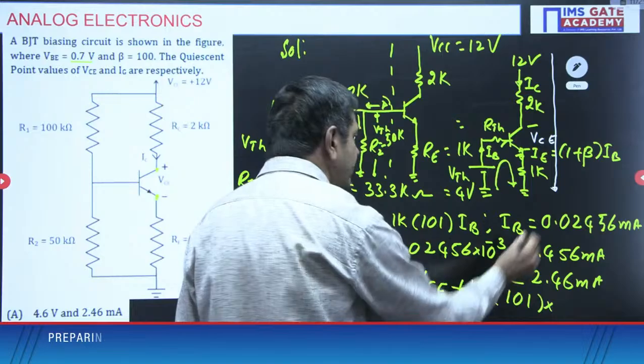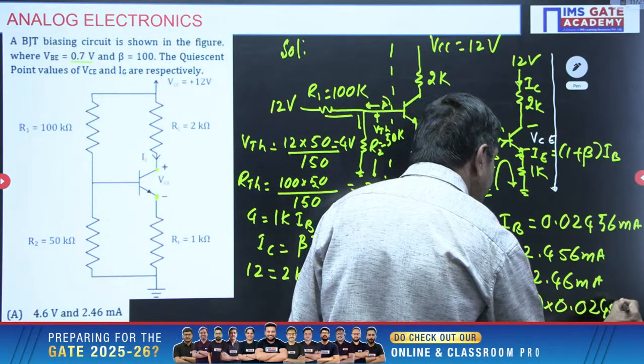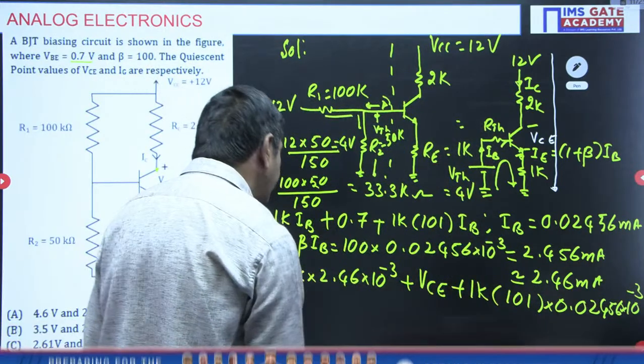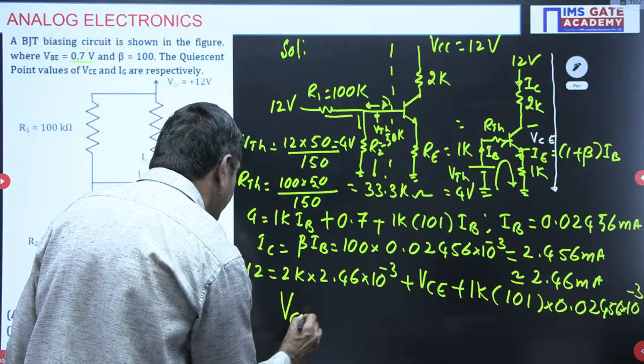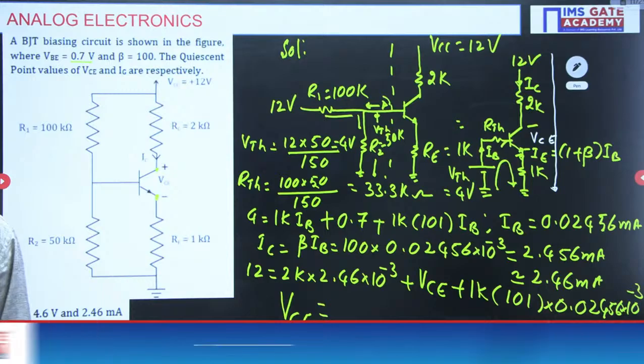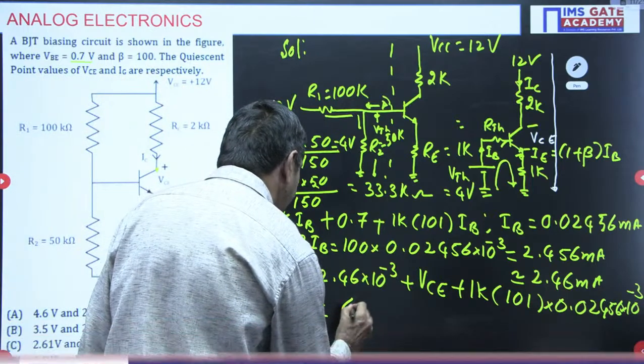IB is nothing but 0.02456 into 10 power minus 3, you know very well. You can use the calculator. VCE required. What is VCE value? I am getting VCE value as 4.6 voltage here now. 4.6 voltage I am getting.